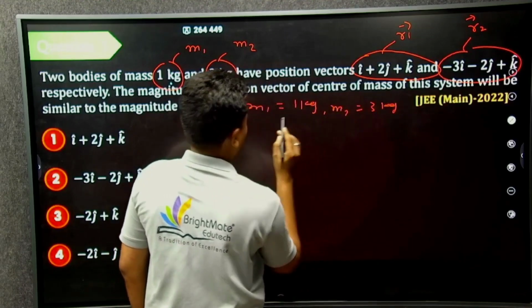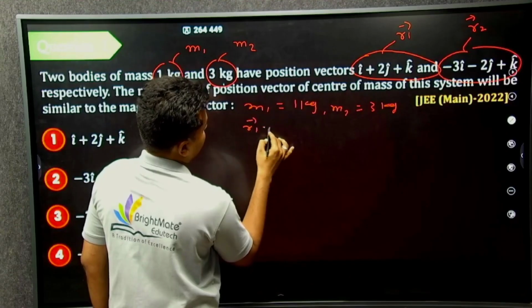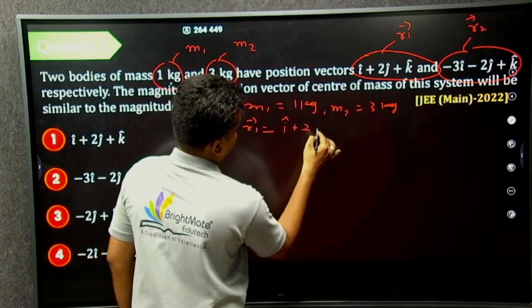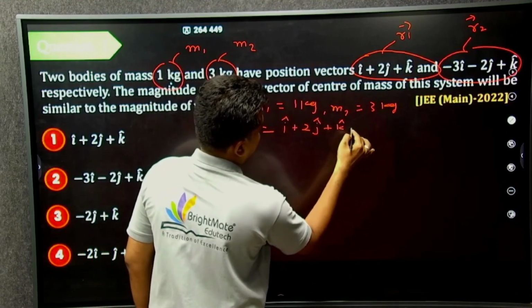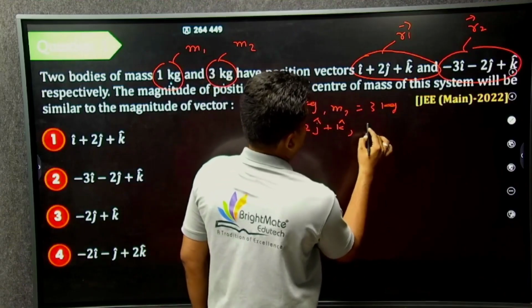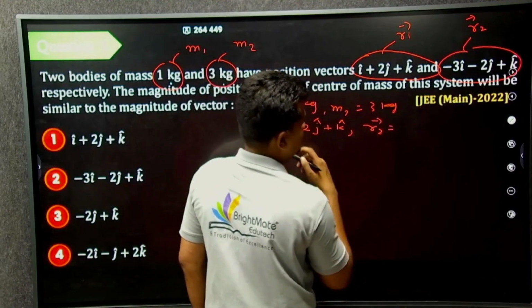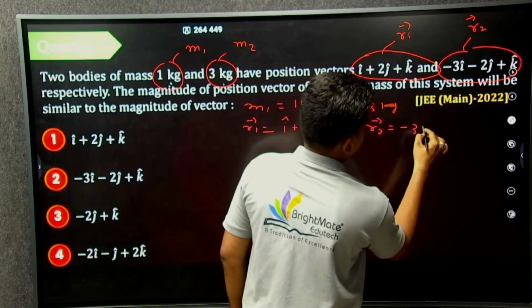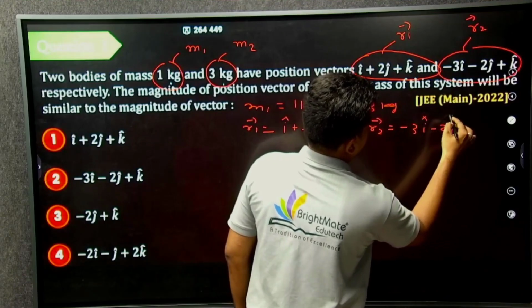What are the position vectors? r1 is equal to i cap plus 2j cap plus k cap, and r2 is equal to minus 3i minus 2j plus k cap.